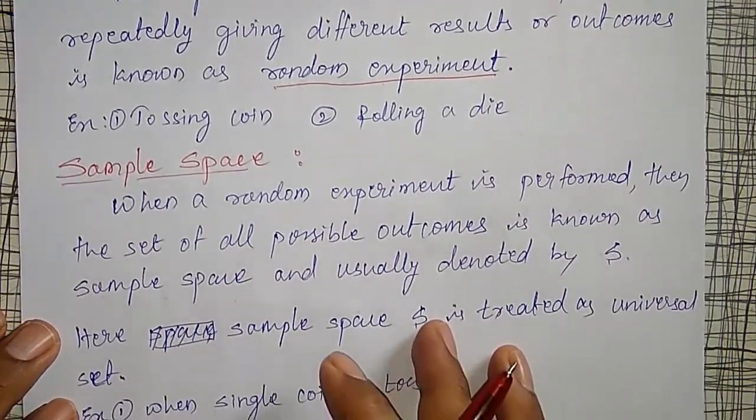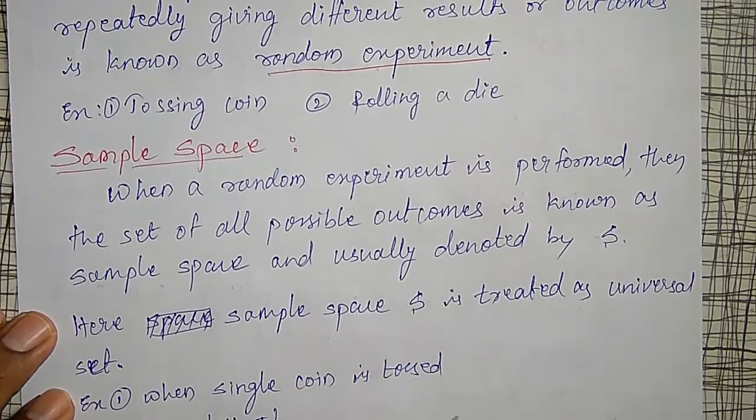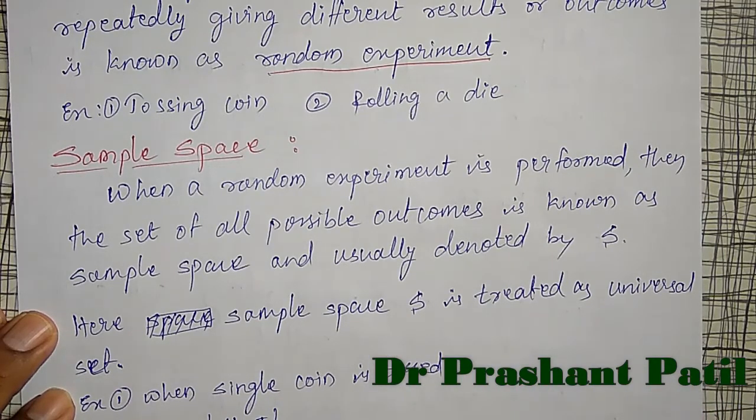Now, sample space. When a random experiment is performed, there will be an outcome. Whenever a coin is tossed a single time, there are only two possible outcomes, head or tail.